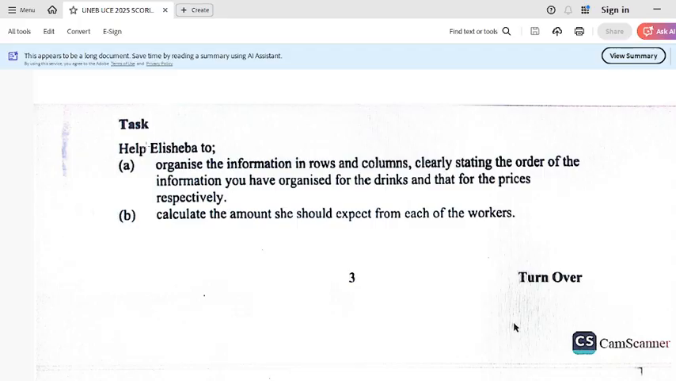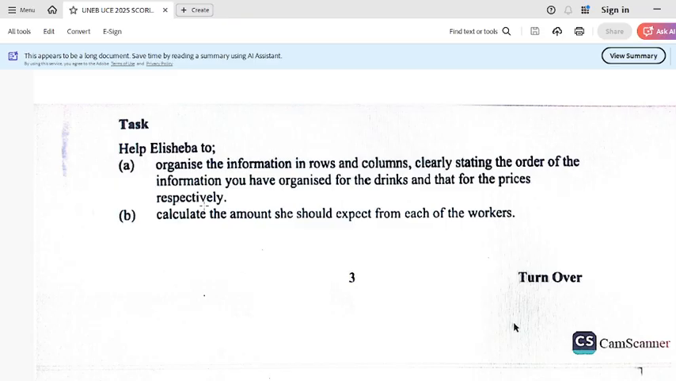Look at the task. Help Elisheba, part A. Organize the information in rows and columns, clearly stating the order of the information you have organized for the drinks and that for the prices respectively. Now look at this. This is a very direct question. Organizing the information in rows and what? And columns.